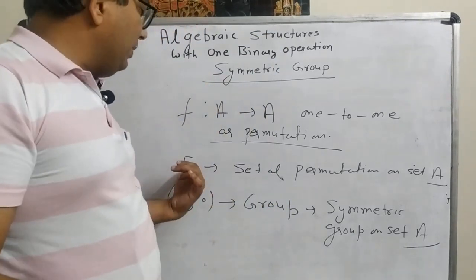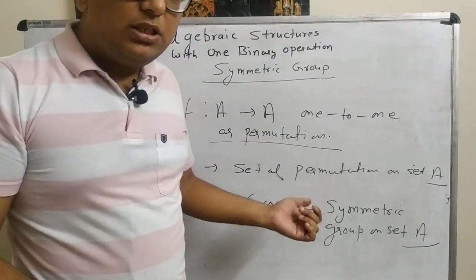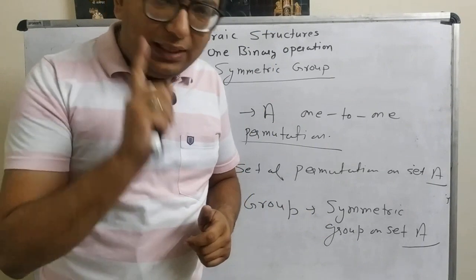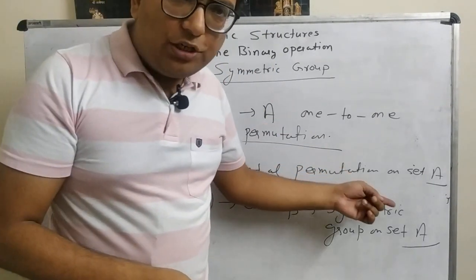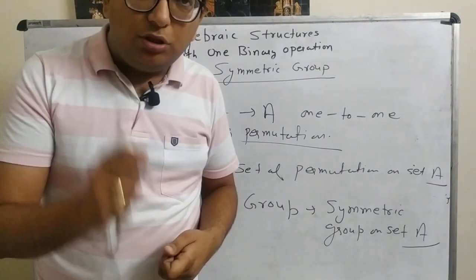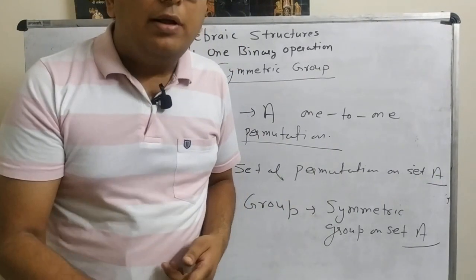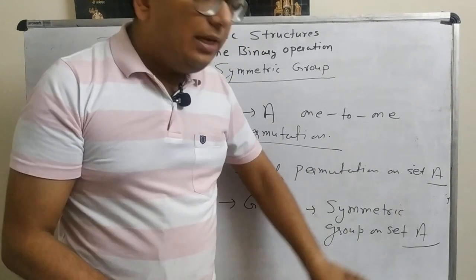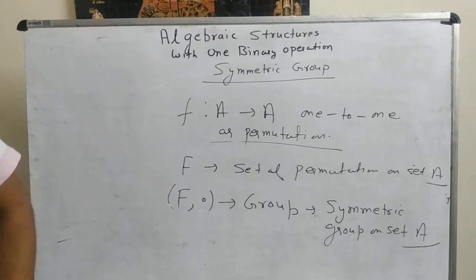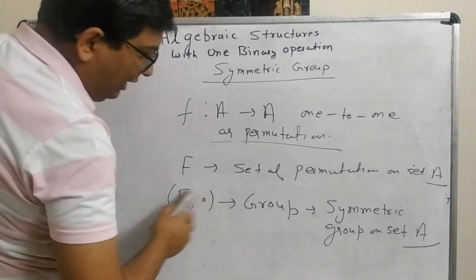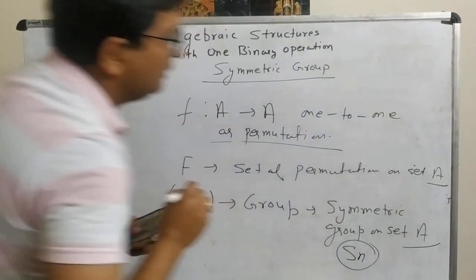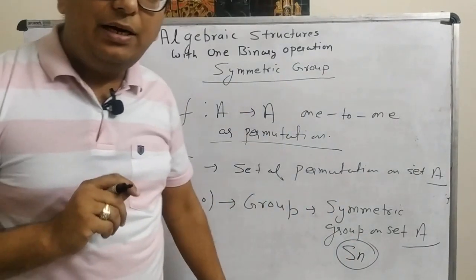It means this capital F becomes the set of all permutations on the set A. Therefore, we can say that the set of all permutations on the set A with binary operation as function composition is a group, and this group is named as a symmetric group on the set A. These symmetric groups are represented by Sn.